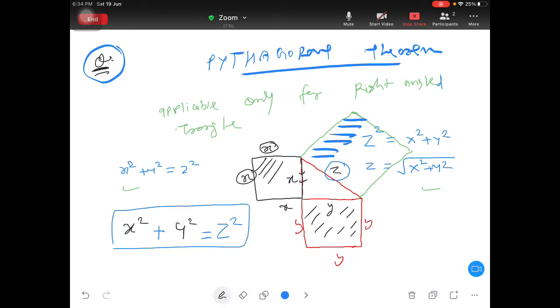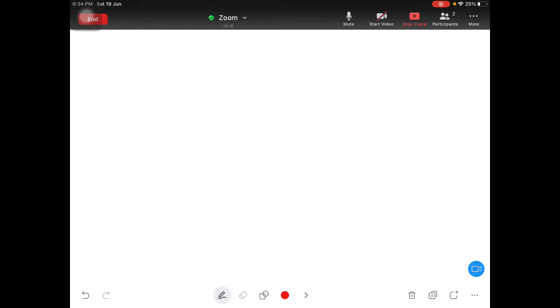Geometrically means based on area and side and so on. But finally we are using this to find out the extra side of the right angle triangle. Any two sides will be given. Now see, the same equation you can write in three formats. This is our main equation, but you can shuffle the equation. For example, suppose this is 3, this is 4, you can find out this. Suppose this is your x value, this is your y value, you can find out your z value. How? x square plus y square is equal to z square.